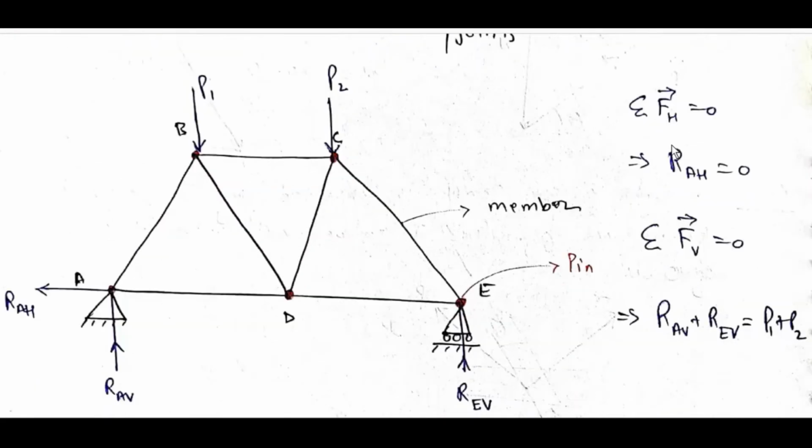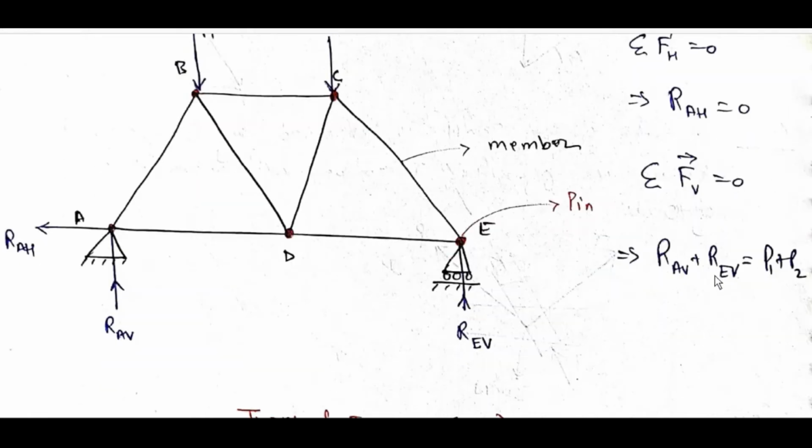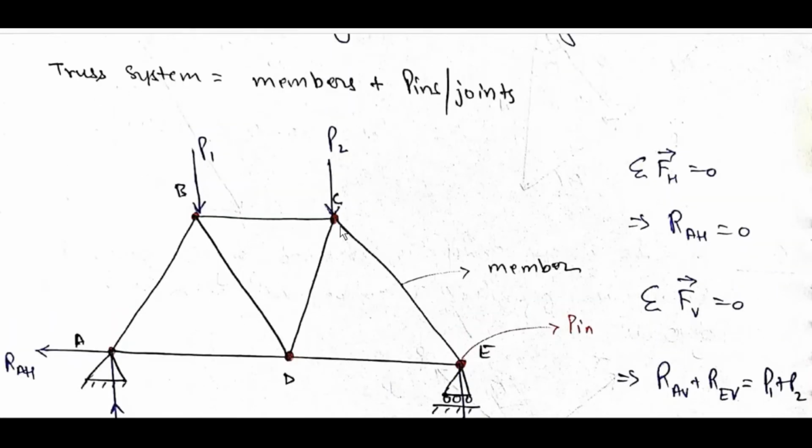Considering the whole truss system: sigma FH is equal to 0, so RAH is equal to 0. Sigma FV is equal to 0, so RAV plus REV is equal to P1 plus P2.